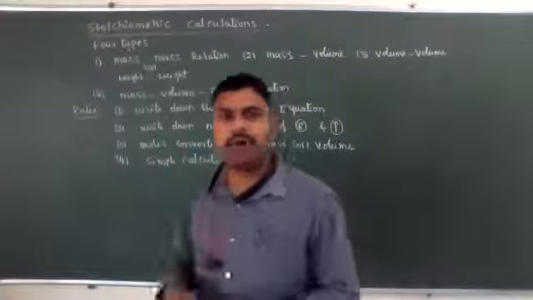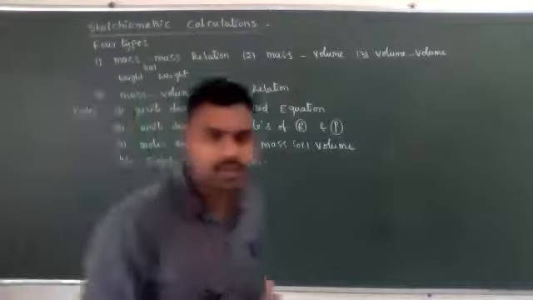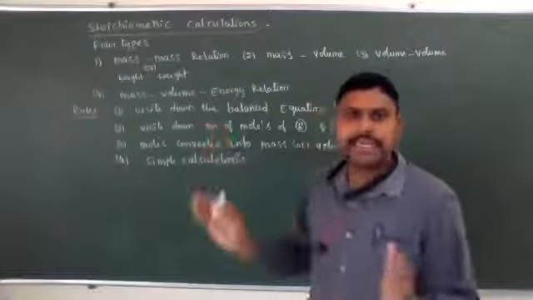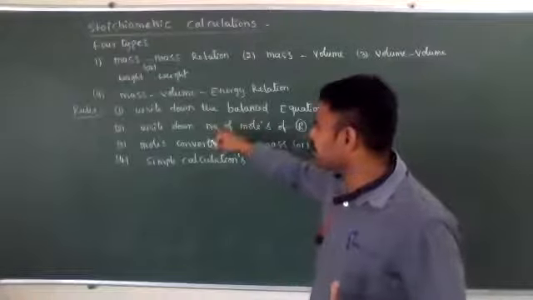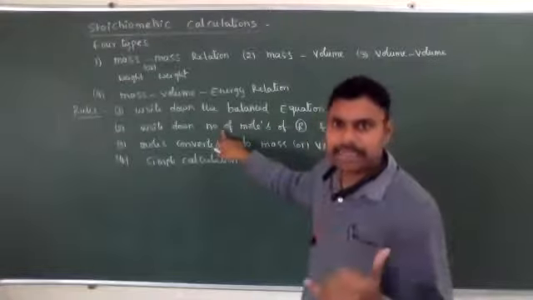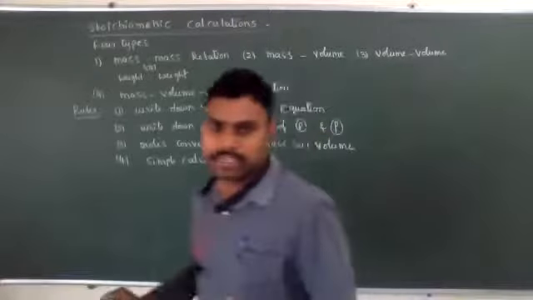For solving the above relations, what are the common rules? The first common rule is we need to write down the balanced chemical equation. The next step immediately, we need to write the number of moles of reactants and products.